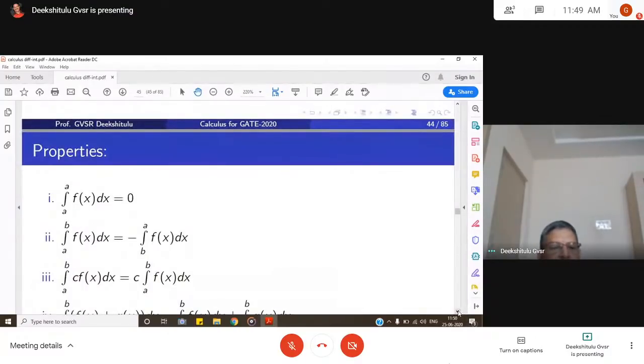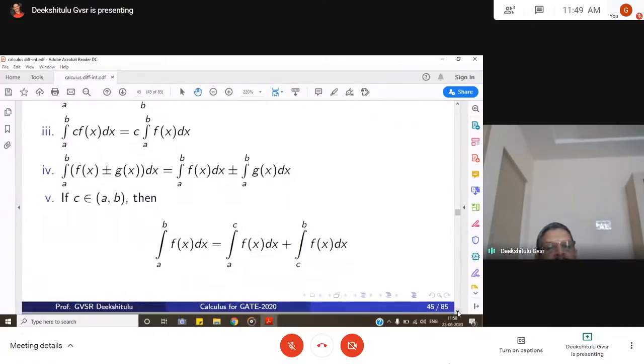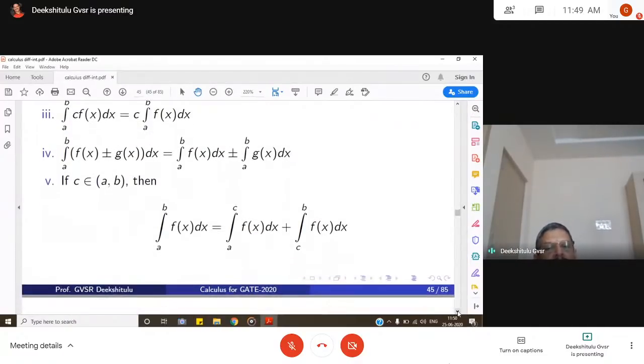Integral a to b of c times f of x dx is c times integral a to b f of x dx. Then integral a to b of f of x plus or minus g of x dx is equal to integral a to b f of x dx plus or minus integral a to b g of x dx. If c belongs to the open interval (a, b), then integral a to b f of x dx can always be expressed as integral a to c f of x dx plus integral c to b f of x dx.